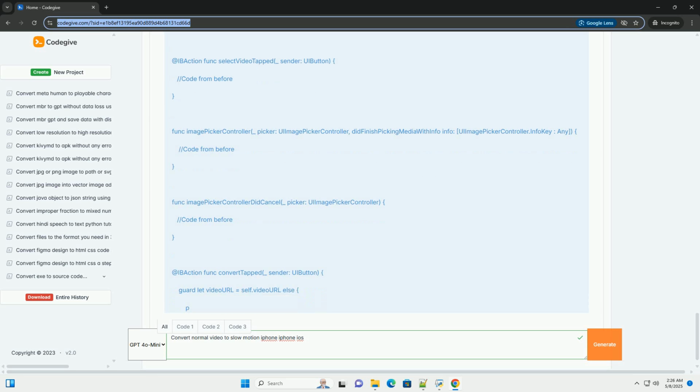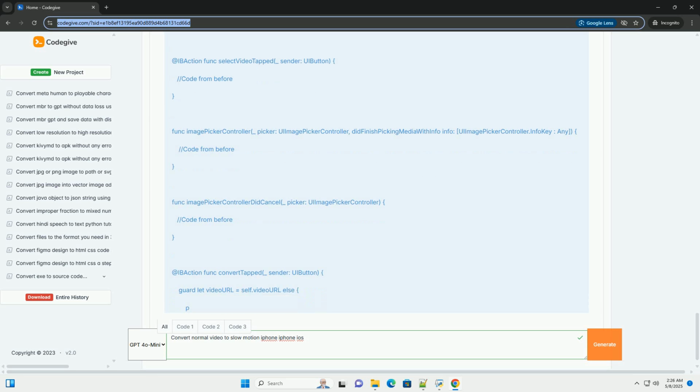Explanation: 1. convertVideoToSlowMotion, videoURL, completion. This function encapsulates the slow motion conversion logic. It takes the input video URL and a completion handler as arguments. The completion handler is used to return the URL of the slow motion video or an error.